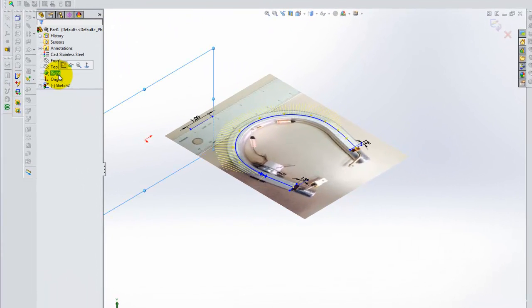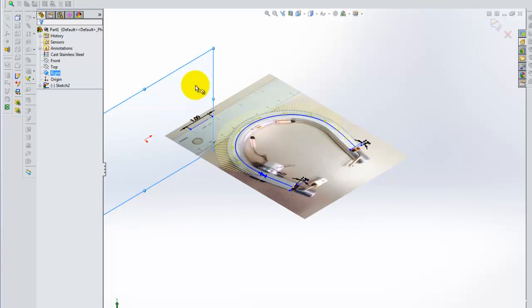Let me show you where my right plane is. It's right there. I'm going to put a plane right through that orange point that you see. Then I'm going to do some constructions that will help me identify a third plane. So I'm getting ready to add a plane parallel to the right plane, and then I'm going to do some sketching on that plane that will help me define the plane I really want.